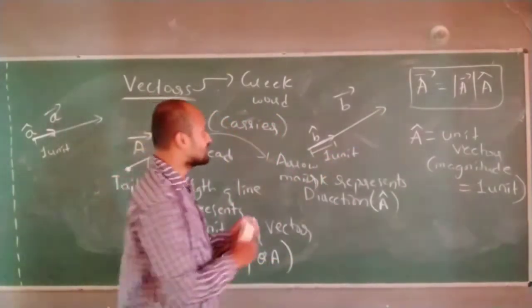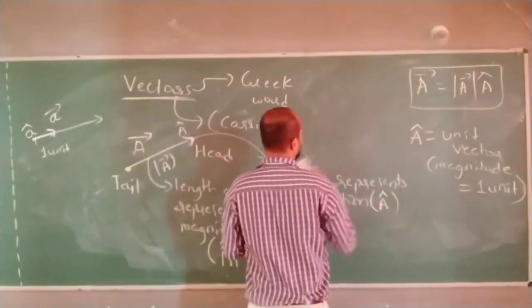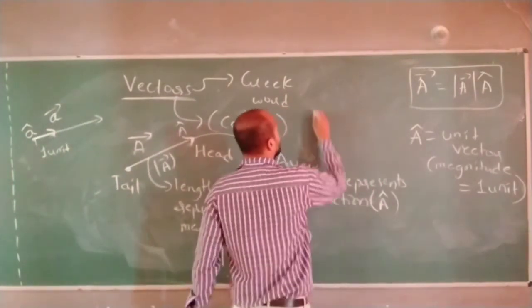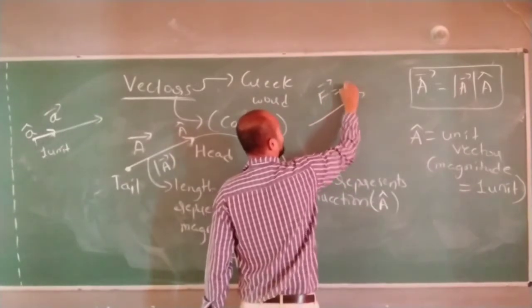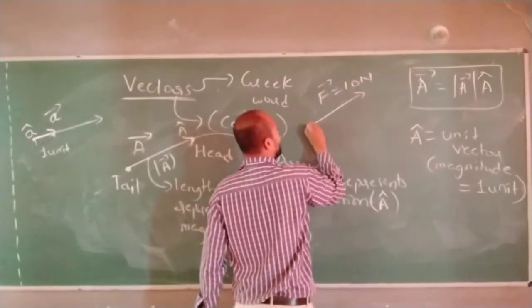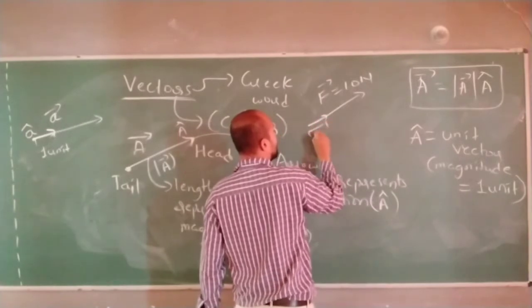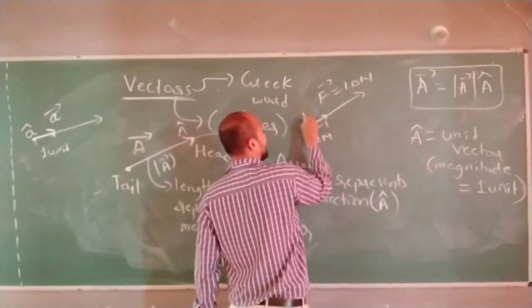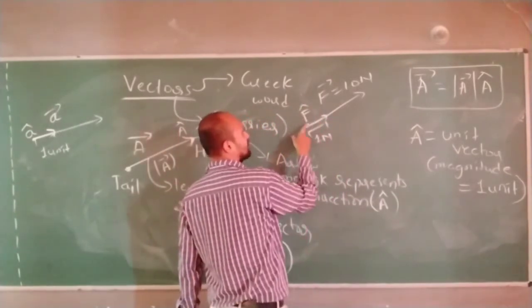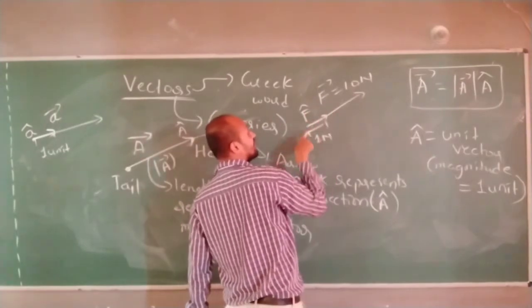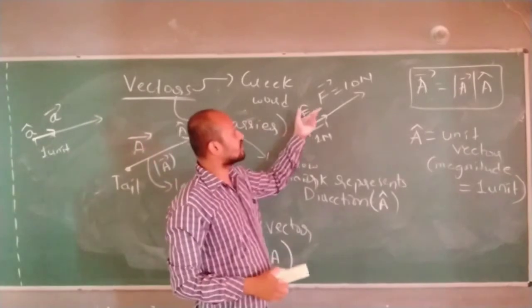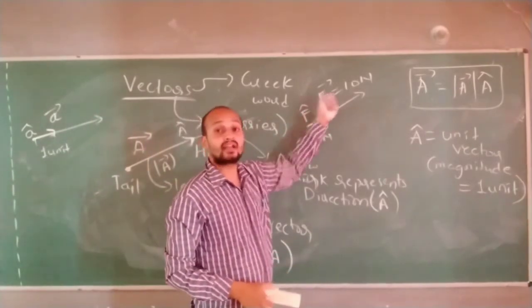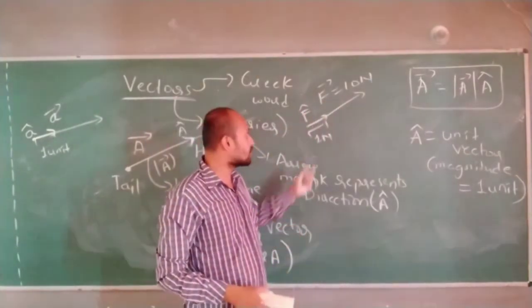For example, if there is a force vector F of 10 Newton, I will draw one line of 1 Newton. This vector line is F cap. It is representing the direction for the vector force, which is 10 Newton.